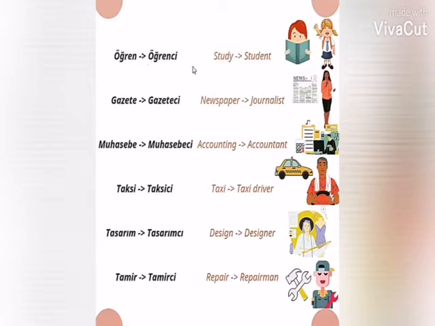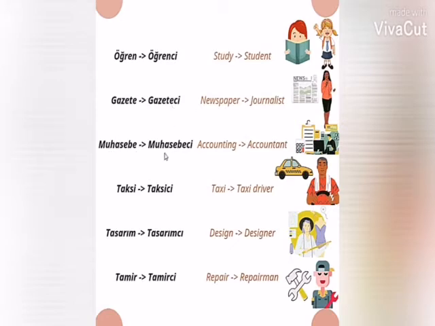Öğren means study or learn. Öğrenci means student or learner. Öğren has the last vowel A, so according to the rule, you will see we will use G. Gazete means newspaper. Gazeteci means journalist. The last vowel of the word gazete has A, so we will use according to the rule G.